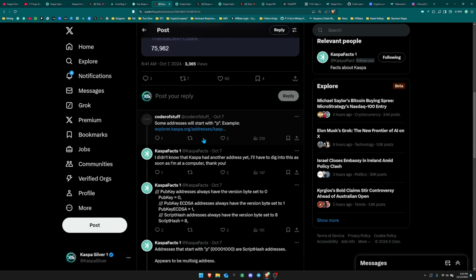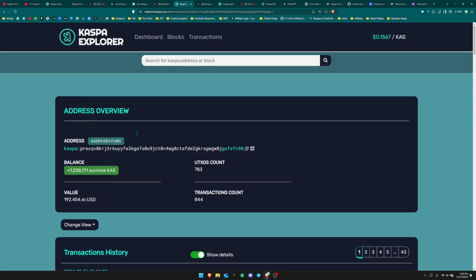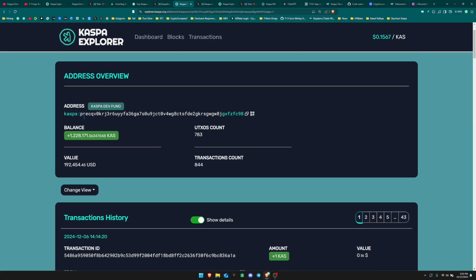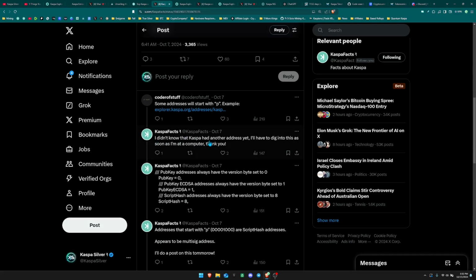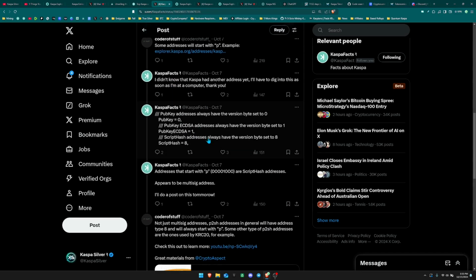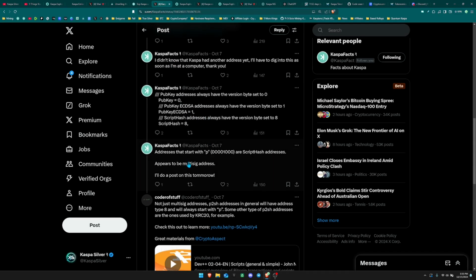Coder of Stuff over here gives us some more information saying that some addresses will start with P and gives us an example address. And this example address is a Kaspa dev fund, which starts with the letter P. And then Kaspa Facts does a little bit more investigating into this and pretty much notices that most of the addresses that start with the letter P are multi-sig addresses, which from my knowledge, the only way you can get a multi-sig address is by creating a Kaspa wallet using the CLI tool.